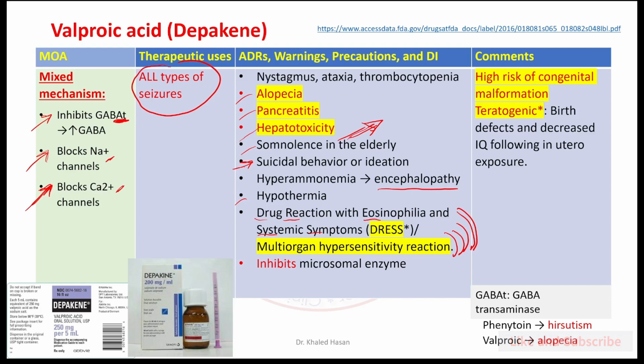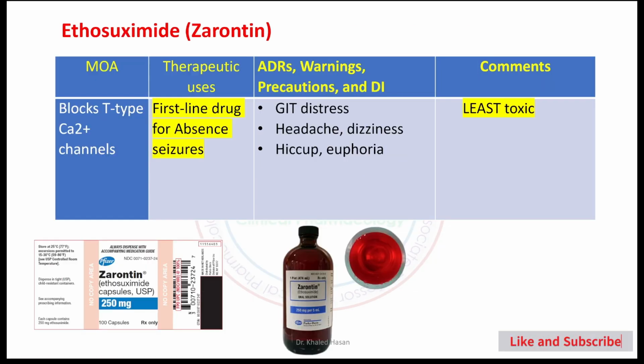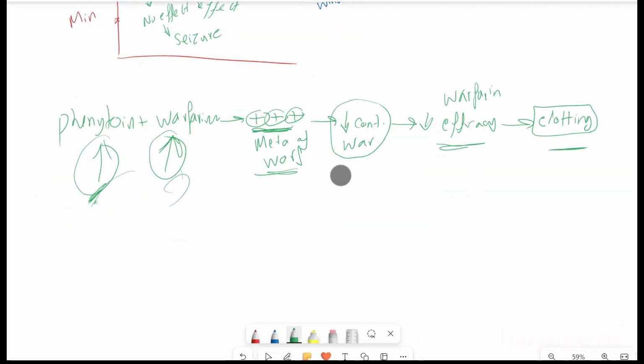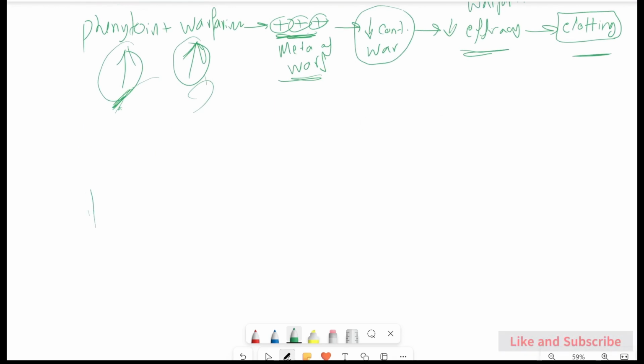On the other side, if you go back and remember the first two medications we spoke about, I will go to the whiteboard to show you what we have. I will use the red color.